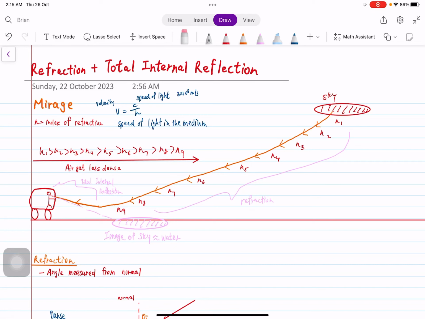In this section, I'm going to cover refraction and total internal reflection. I used mirage as an example because this optical phenomenon illustrates both concepts very well.